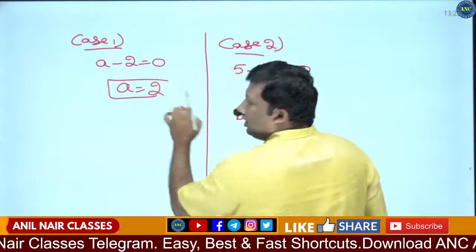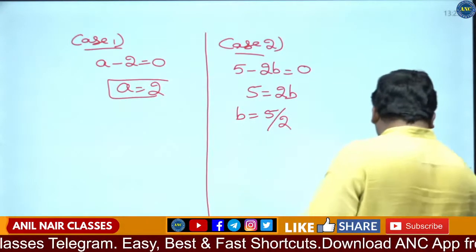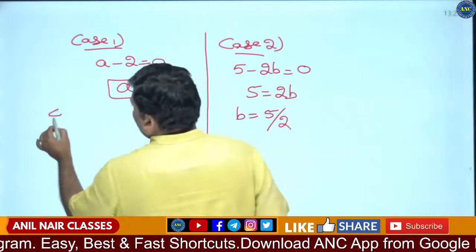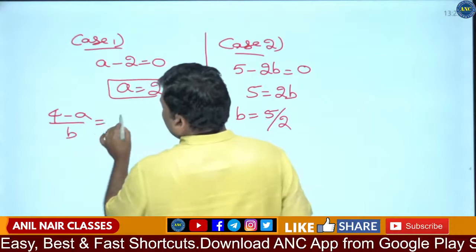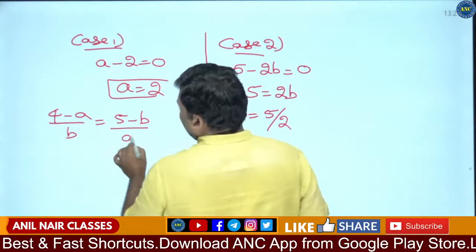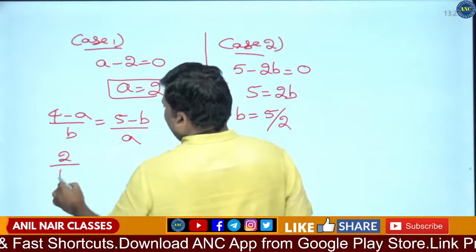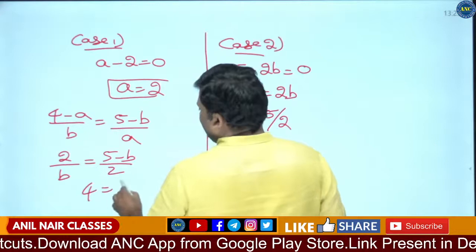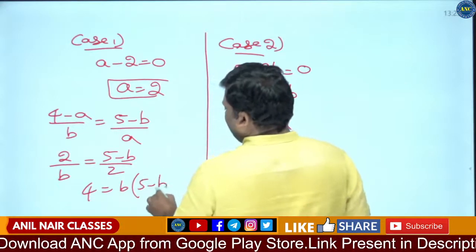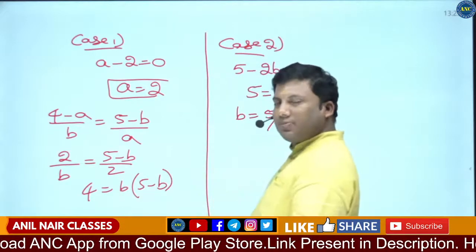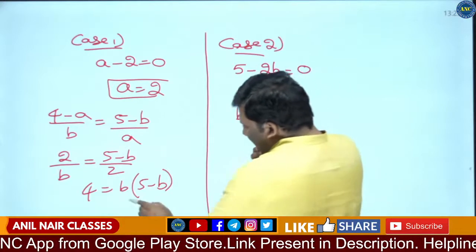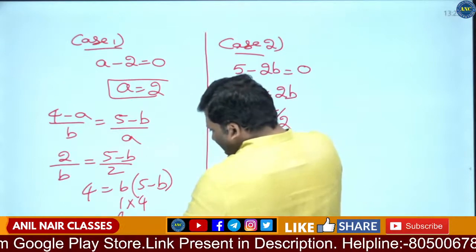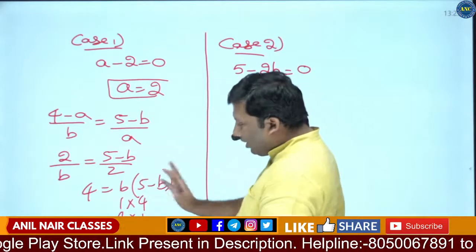For corresponding values of A, I will get the values of B. How to get the values of B? 4 minus A by B is equivalent to 5 minus B by A. 4 minus 2, 2 by B is equivalent to 5 minus B by 2. So 4 is equivalent to B into 5 minus B. I hope it is clear. So it is 1 into 4 or 4 into 1. B is 1, 5 minus 1 is 4.